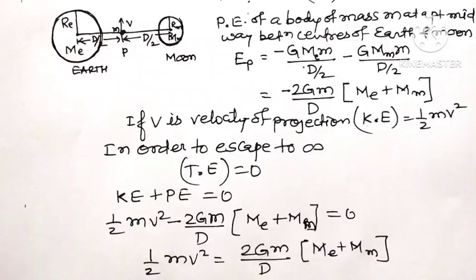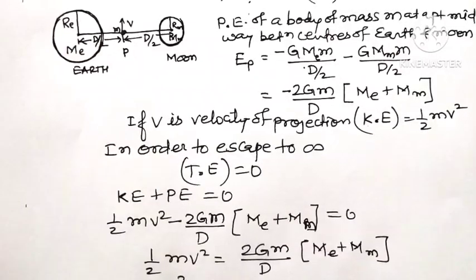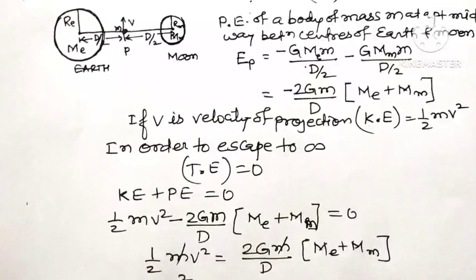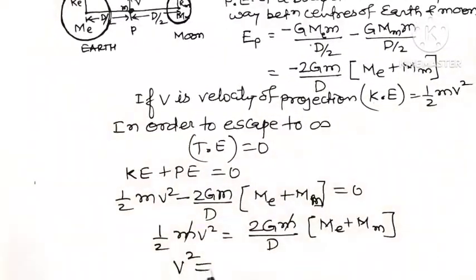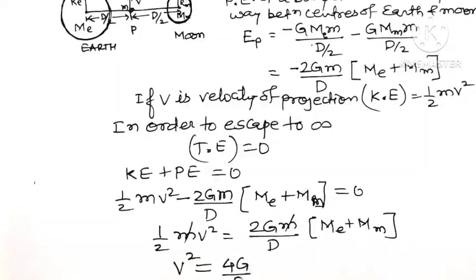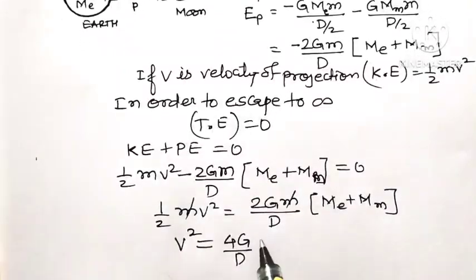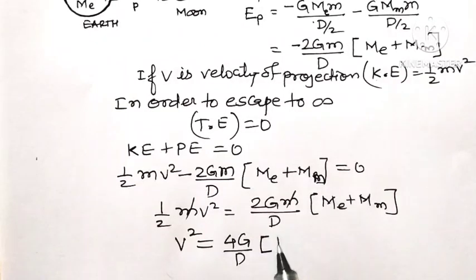Therefore, what is v square equal to? See here, m gets cancelled. This 2 will go to this side, so v square is equal to 4G upon D, in bracket mass of earth plus mass of moon.